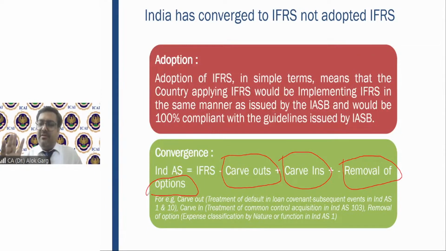So friends, we have almost 10 carve outs between IFRS and IND AS. I am talking about 1,000-page literature. Among 1,000-page literature, we have made only 10 deviations from IFRS. मतलब 10 जगह पे हमने different accounting treatment apply किया है. At 10 places, we have applied different accounting treatment, right? That is carve out. And I'll take one example here.